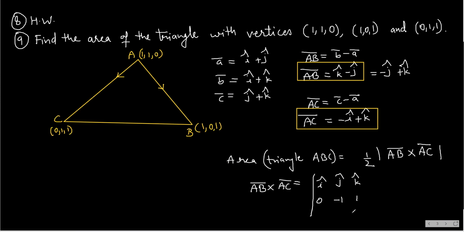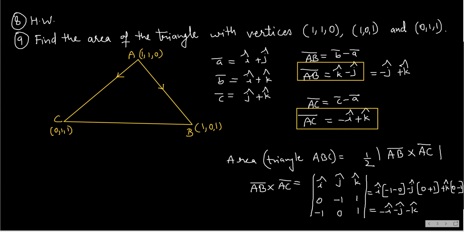And AC bar is -1, 0, and 1. Now you calculate. You get I cap into (-1 minus 0), minus J cap into (0 plus 1), plus K cap into (0 minus 1). So I get minus I cap minus J cap minus K cap. This is AB bar cross AC bar.